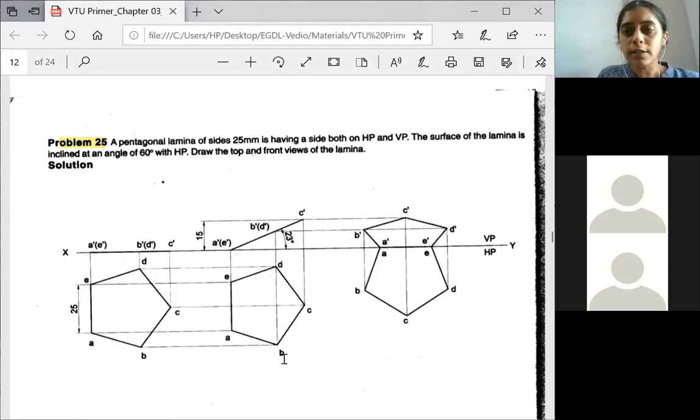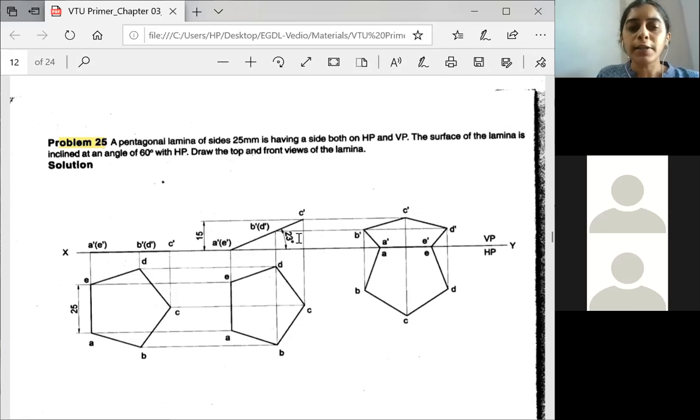Once you get the corners, while drawing only, you know it is the visible view, so please increase the thickness of the line, or else at the end you will forget. They have informed it is 15 mm above HP instead of giving the angle. So after completion of the second stage, use the protractor and find out what is the angle theta, the inclination with respect to HP. Please write down what angle you are getting. If you have drawn successfully, you will get angle theta exactly equal to 23.